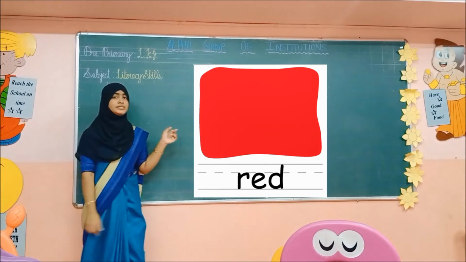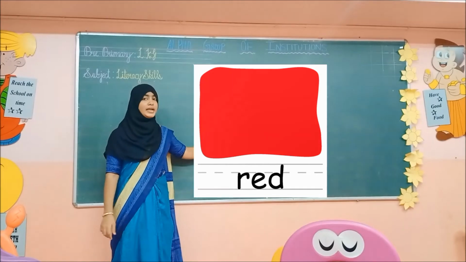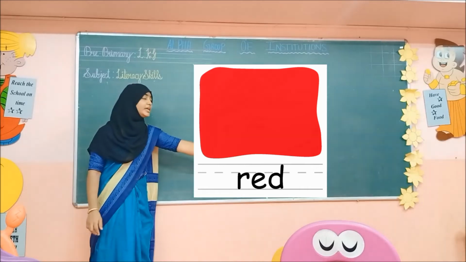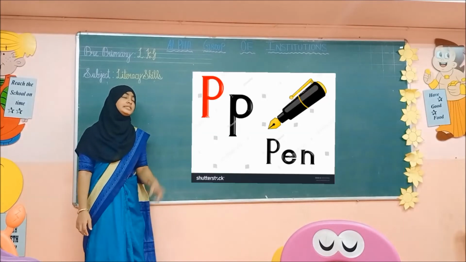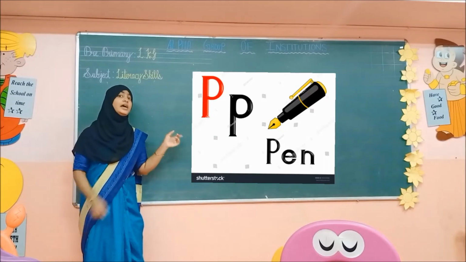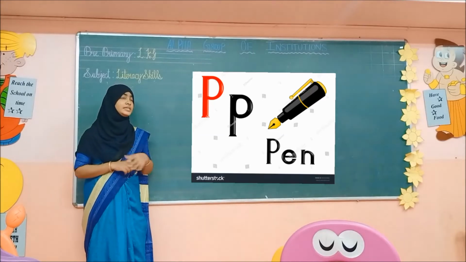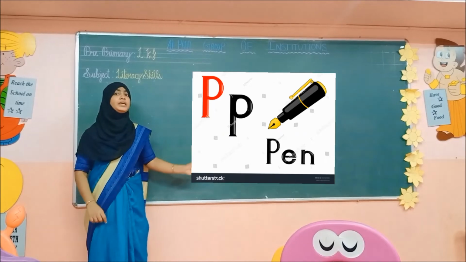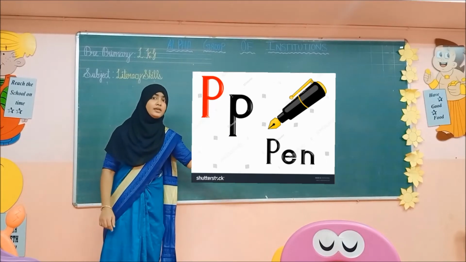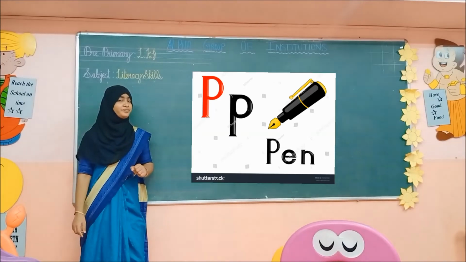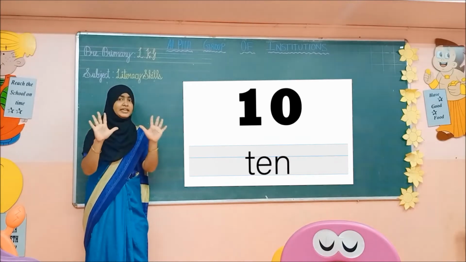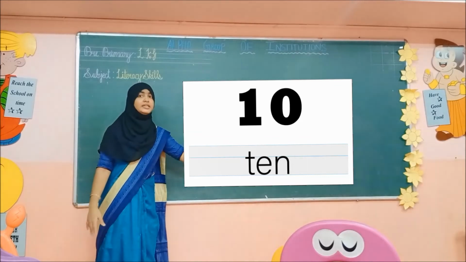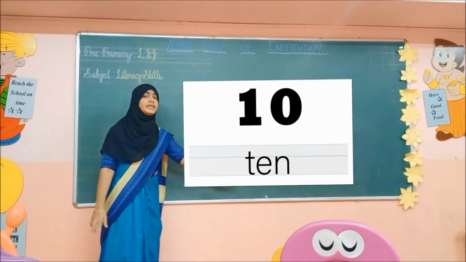Okay. See here. What is this? Yes. Red. R-E-D. Red. See the next one. What is this? Pen. P-E-N. Pen. The next one. Yes, 10. Number 10.